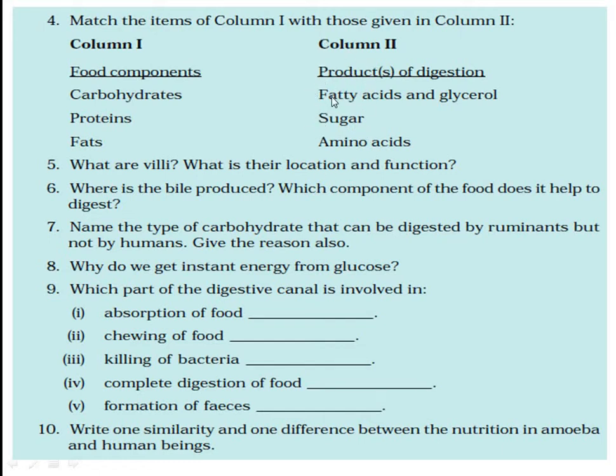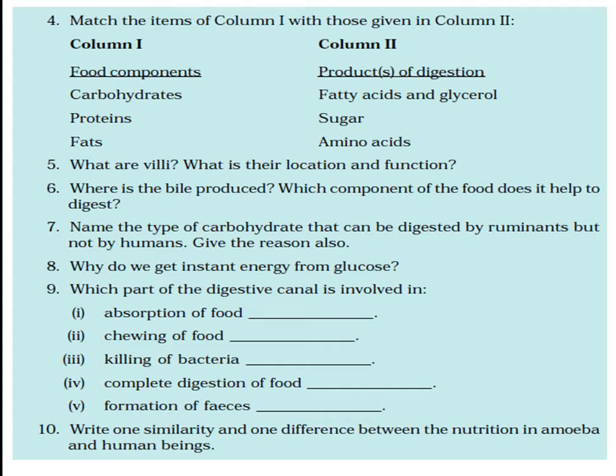These units can be absorbed by the blood, so this cannot be absorbed. So these are digested and form this. Which one is the product of which food component? You have to match it.